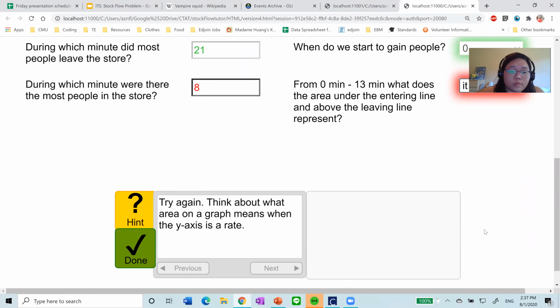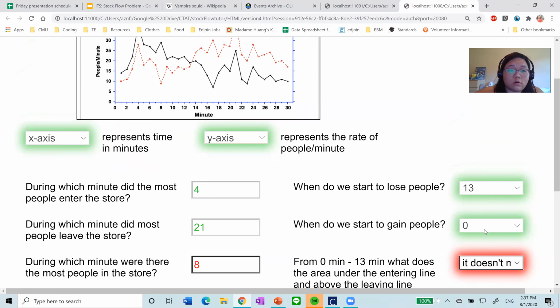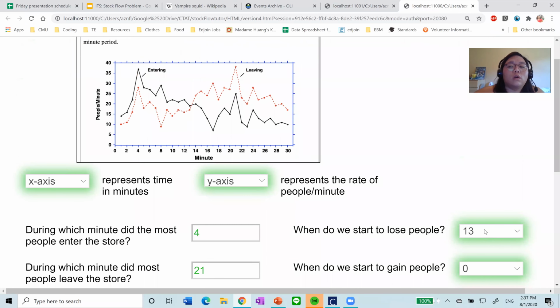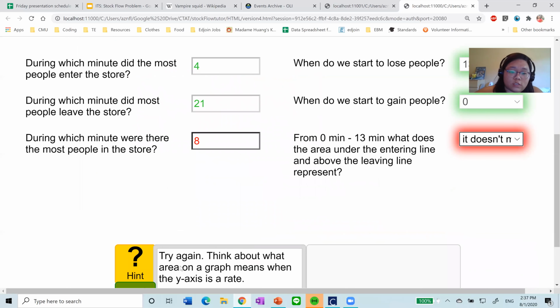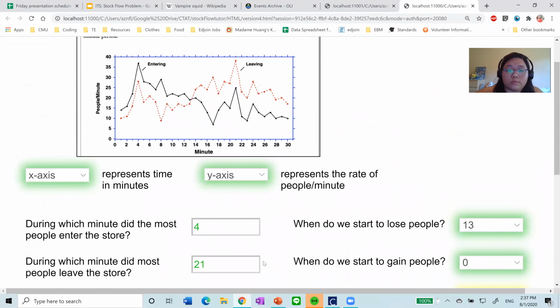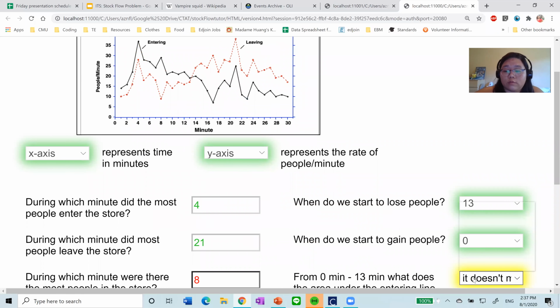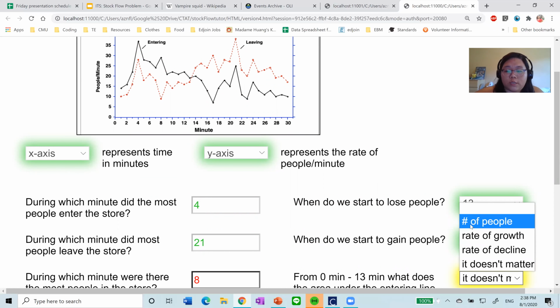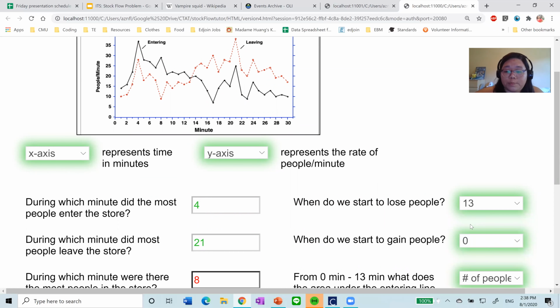No, that's wrong. Think about what the graph means when the y-axis is the rate. Oh, this is like math. The derivative is, let's get a hint. This is like math. Oh, that's not a good enough hint. I think the derivative is the amount. So the amount would be the number of people. Yes. What time period has more people?